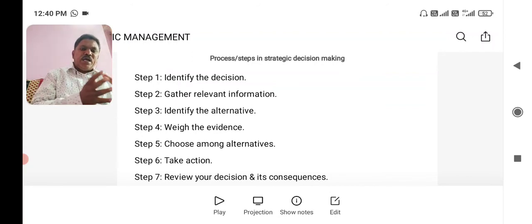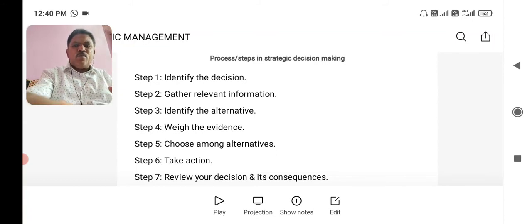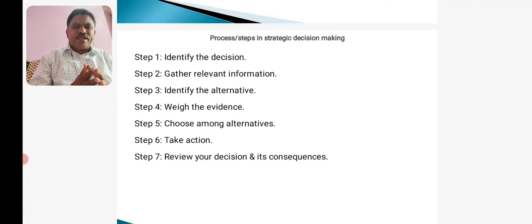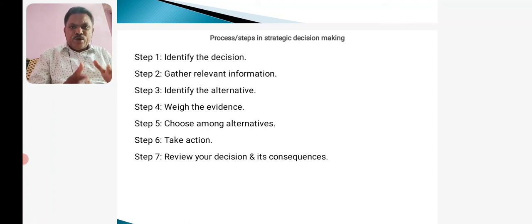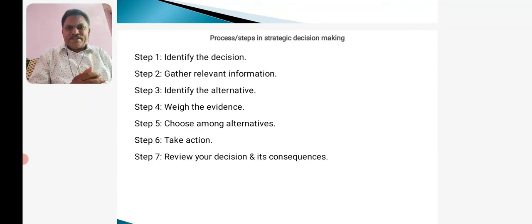So after doing all these things, the management will move on to the last step of the strategic decision making process, that is review your decision and its consequences. We should review here, gauge the progress of the decision being implemented, and we should always be ready for the worst consequences.